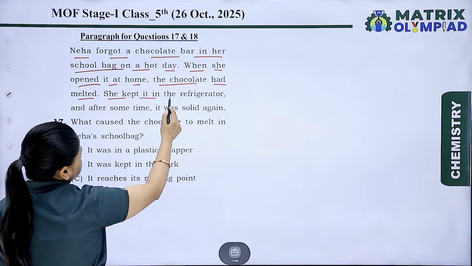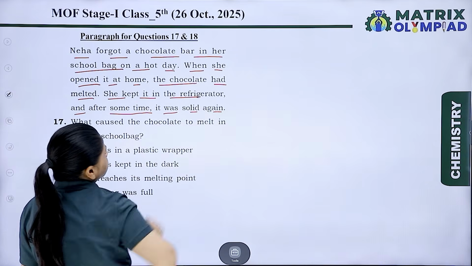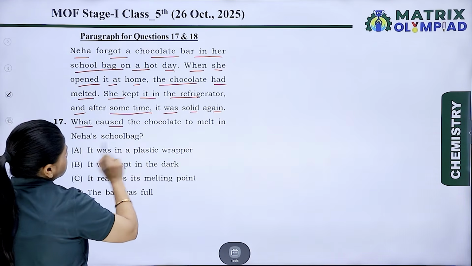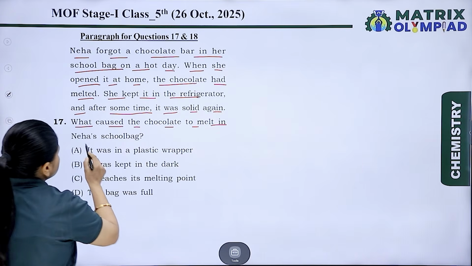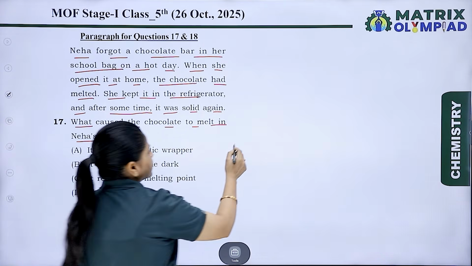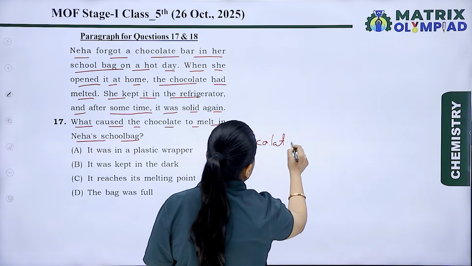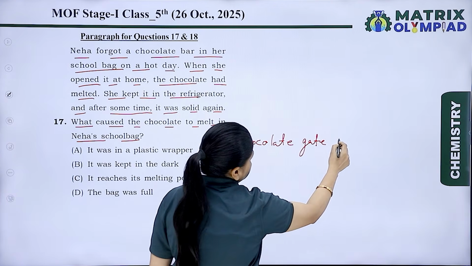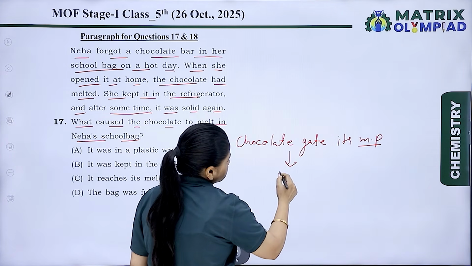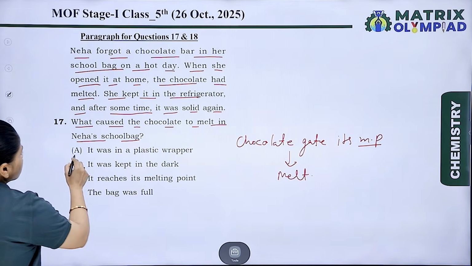She kept it in the refrigerator and after some time it was solid again. And the question is, what caused the chocolate to melt in Neha's school bag? As we know that when chocolate gets to its melting point, then it will melt. So the correct option is A.